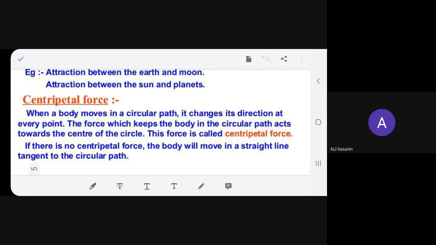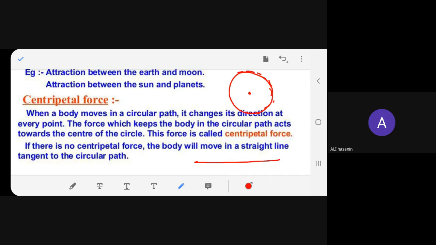This is what we had done earlier in the first slide. It says that when the body moves in a circular path, it changes its direction. See, everywhere it is changing its direction, because it's moving round. If it's in a straight line, it is not changing its direction. And what they have said is a tangent.